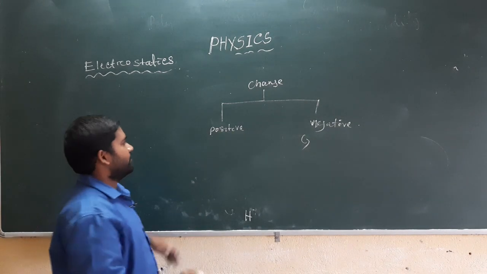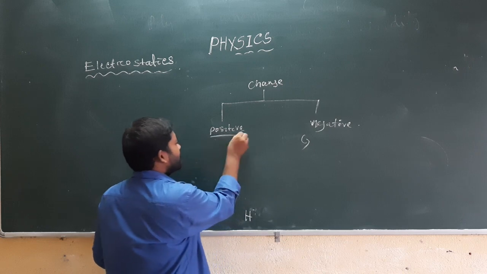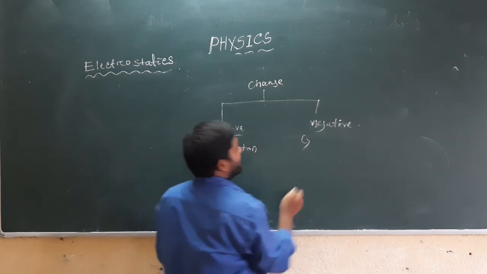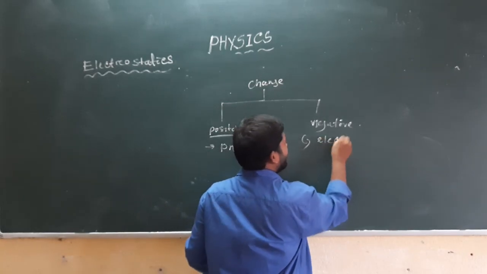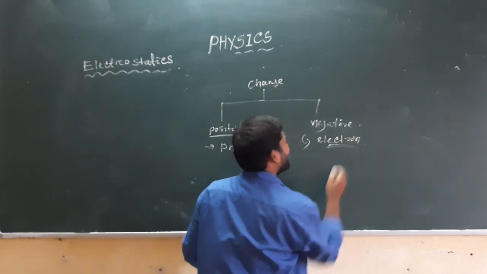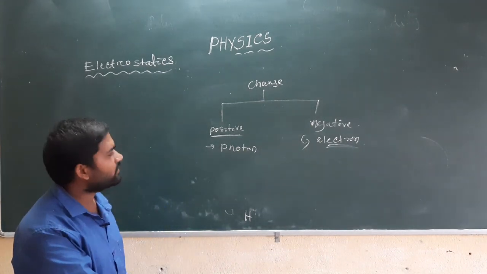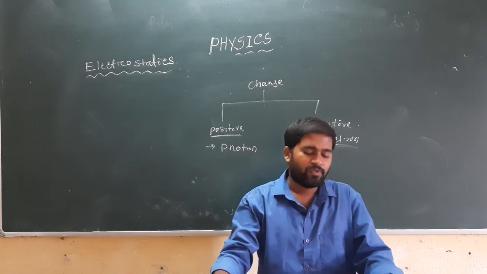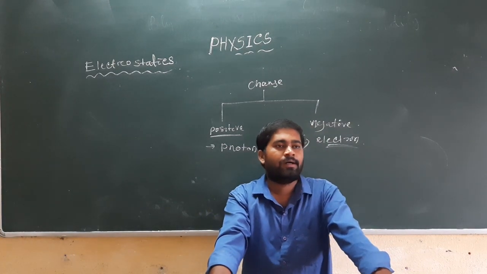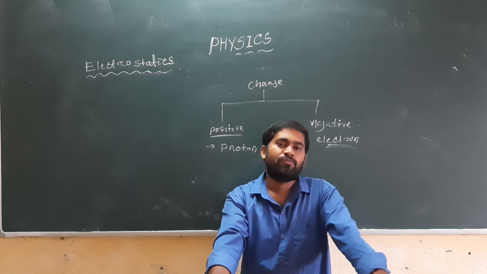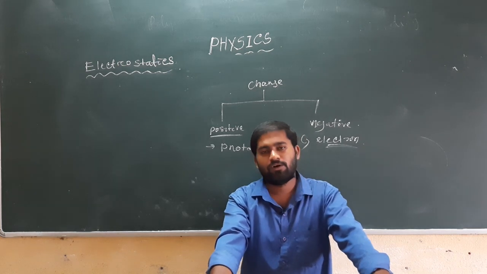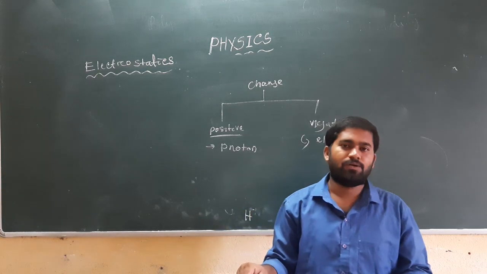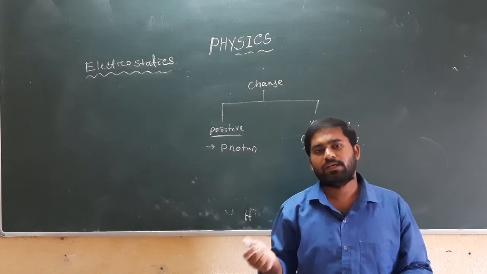One is of positive nature, and for the positive nature we can take the example of the proton, and for the negative nature, that is the electron. So electron is negative and proton is positive. Understand? Now we can look at the different processes of charging a body. What are the different methods by which we can charge a body?